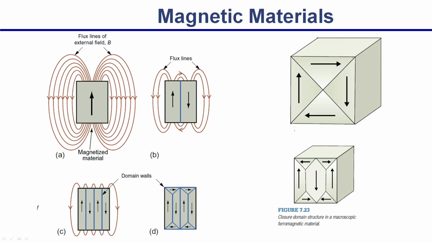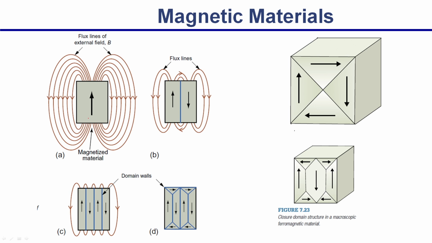Now, there is another important thing you have to understand. When you apply a magnetic field, the spins will align along the magnetic field. That is what is shown here by the arrow on the left side. This is again taken from Michael Ashby's books. But if you have a large material, the spins may not always align in a certain direction, or they may undergo a reversal of direction.